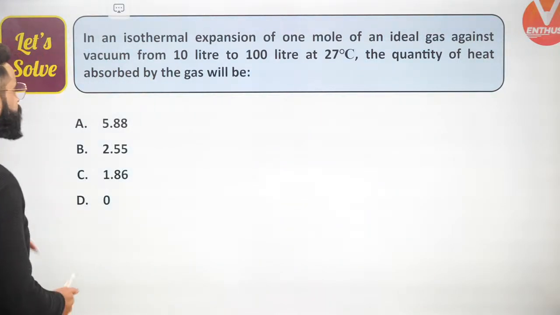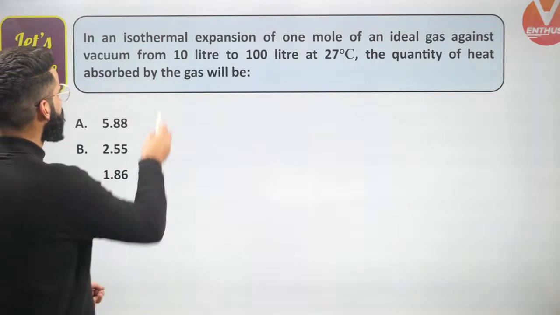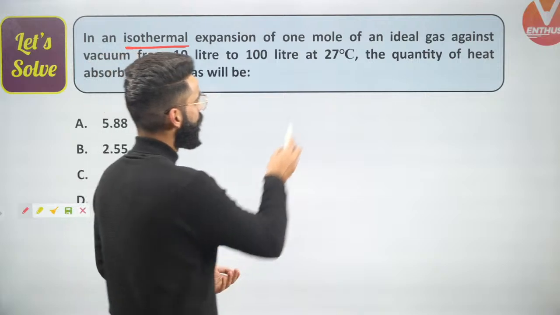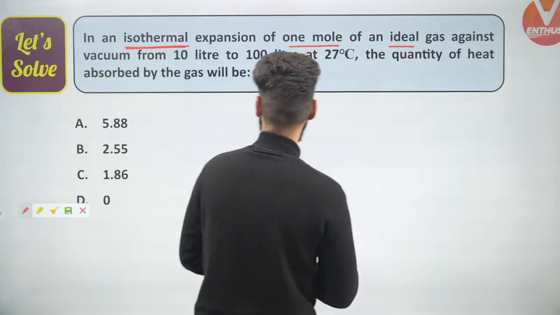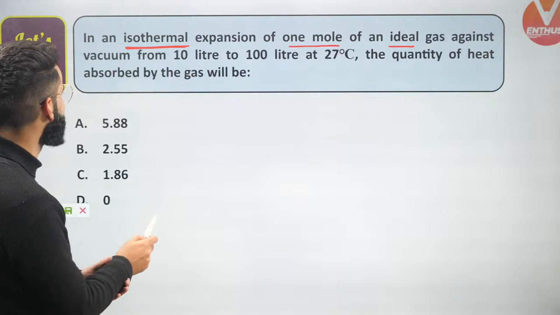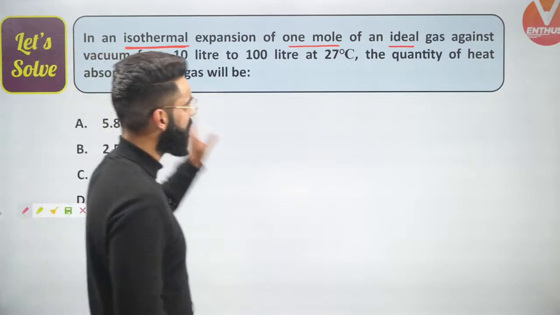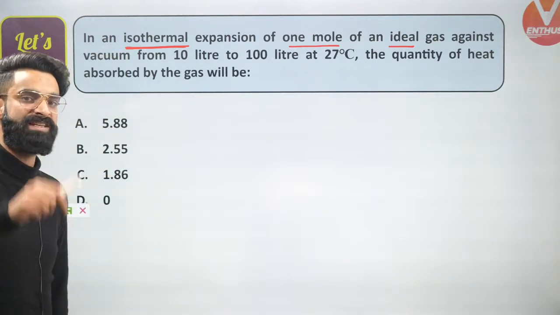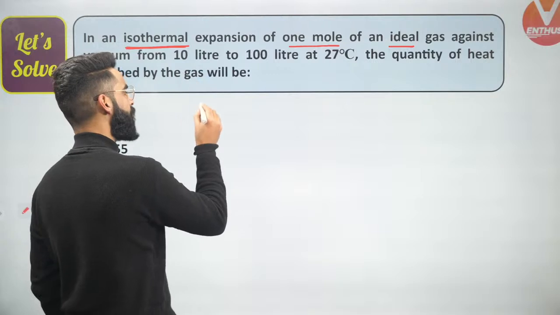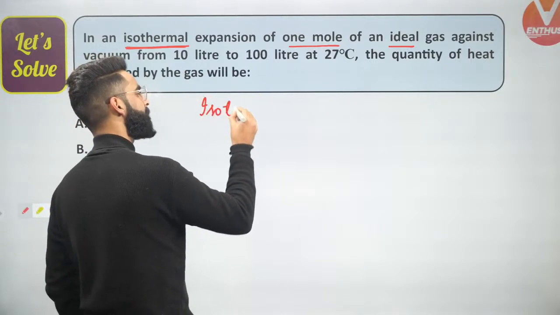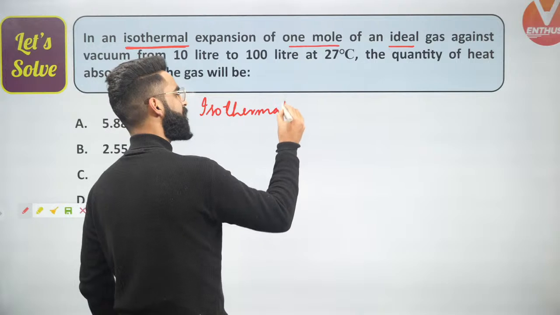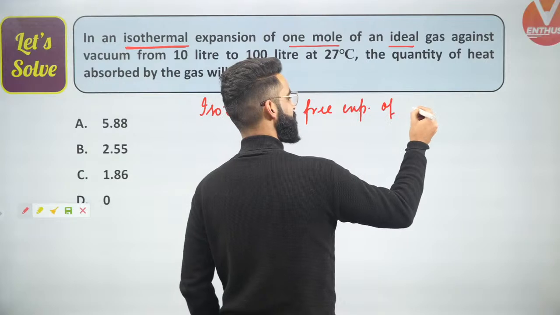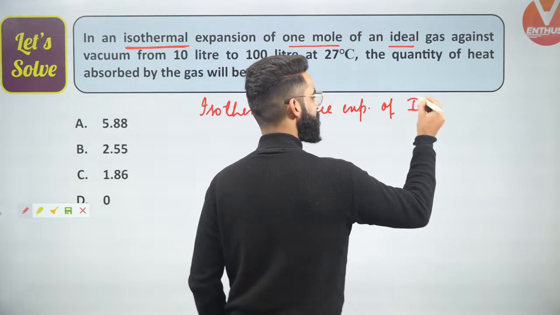Have a look, guys. Very nice question it is. In an isothermal expansion, we have got the isothermal expansion of 1 mole of ideal gas happening. So people, 1 mole of ideal gas is undergoing the isothermal expansion against vacuum. That means he's talking about free expansion. So people, can I say he's talking about isothermal free expansion? Can I say the question is saying that we are doing the isothermal free expansion of the ideal gas. Yes, this is something which we are doing right here in this question.